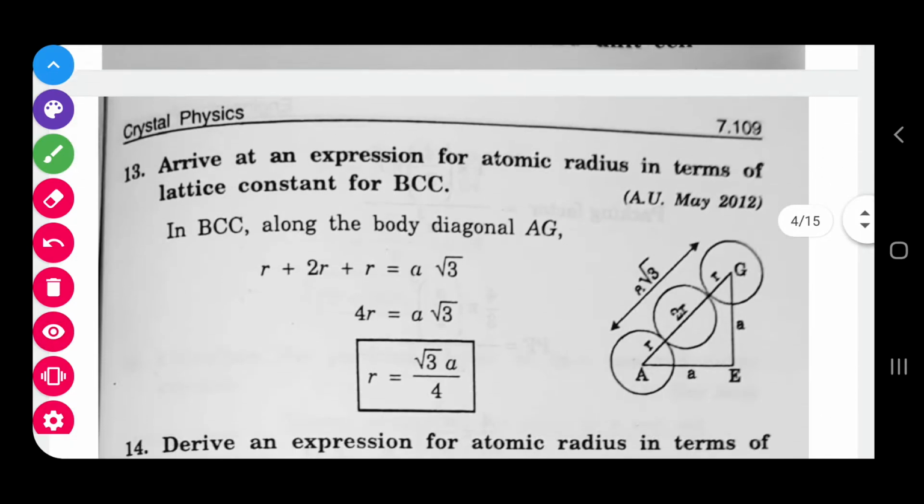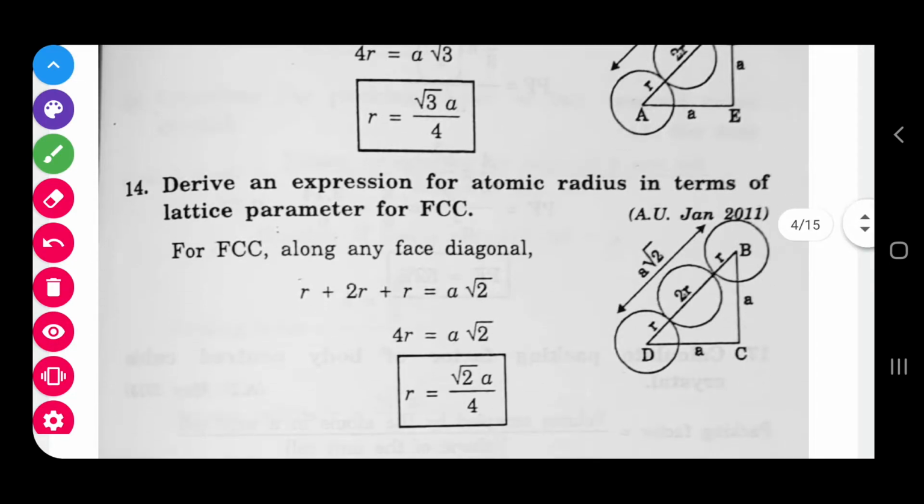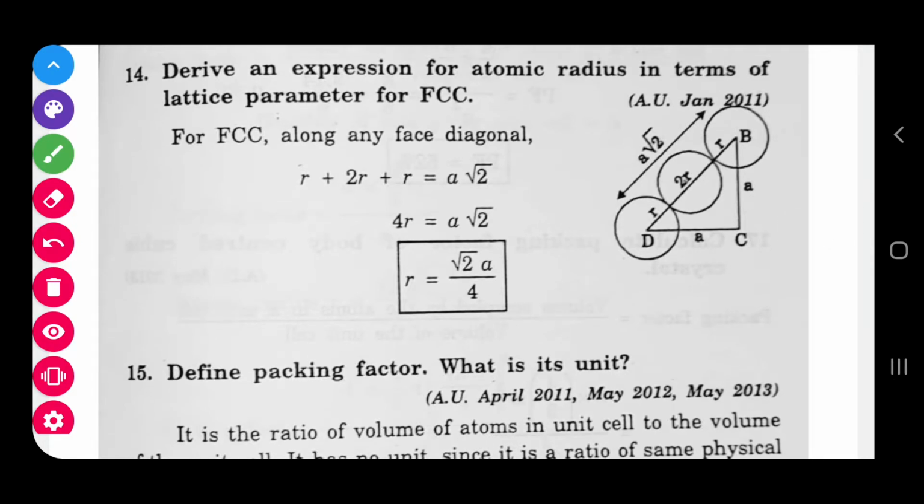And next, arrive at an expression for atomic radius in terms of lattice constant for BCC. So here, this is the body diagonal. This body diagonal has the value of 4r: r plus one full atom 2r, and another half of the radius r. So 4r is equal to the body diagonal, which is a root 3, and you find the radius. Or otherwise you can use the previous way of studying this question, the 16 mark, you can write it the same. But this is for a 2 mark question, so it will be easy to write in this way.